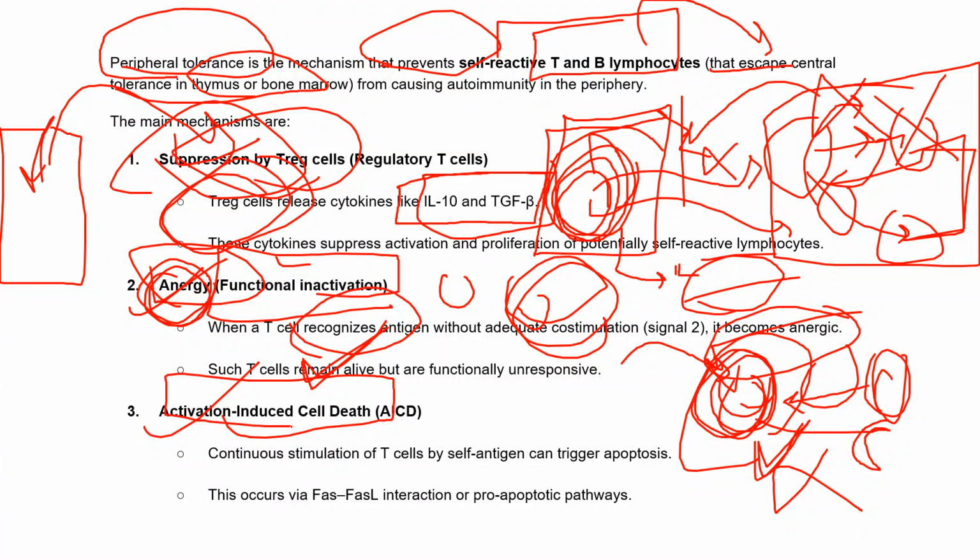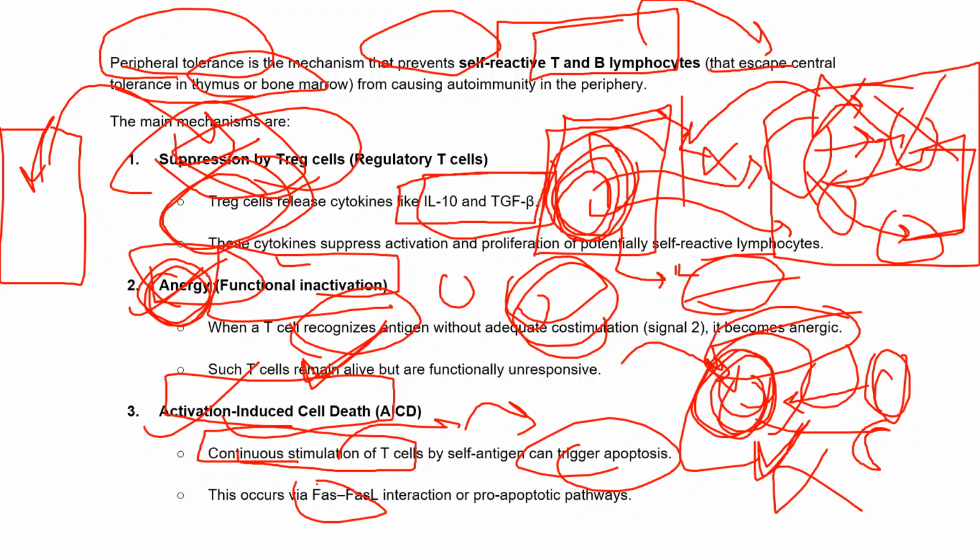What happens is, if there is continuous stimulation of these T cells by the self antigen, they'll trigger apoptosis. So Fas ligand will come and bind with the receptors, and they'll start the pro-apoptotic pathway.